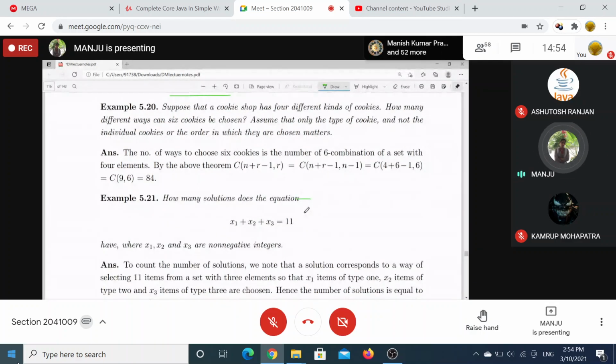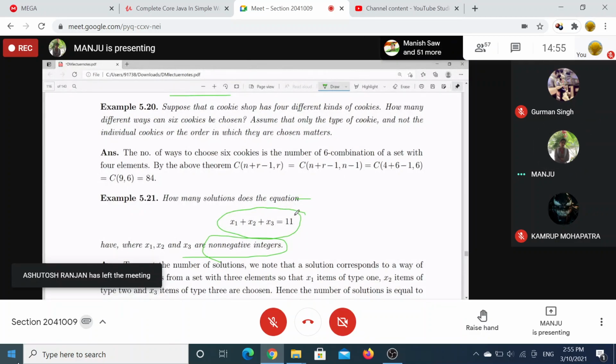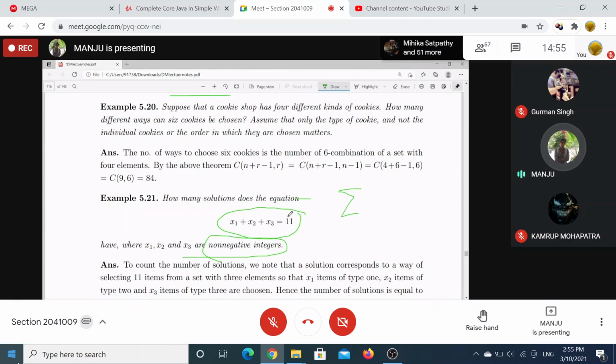In finding the number of solutions where the xi's are non-negative integers starting with 0, you can also use this formula. That is, you want the combination to be 11, combining 3 different types: first type, second type, third type, and the combination sums to 11. So here xi, i running over n different types, you can just say 1 to n.